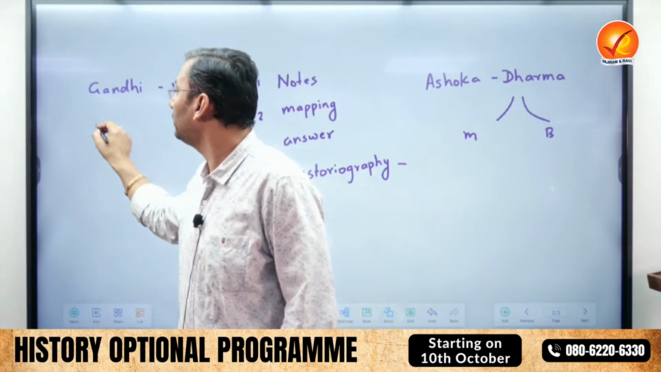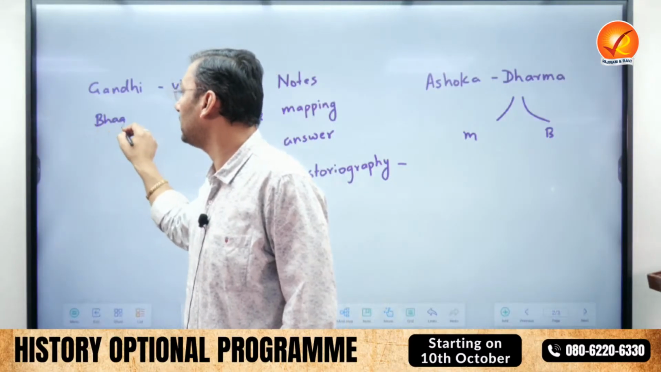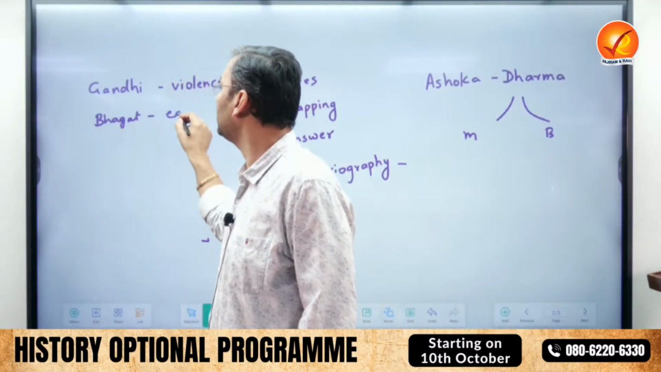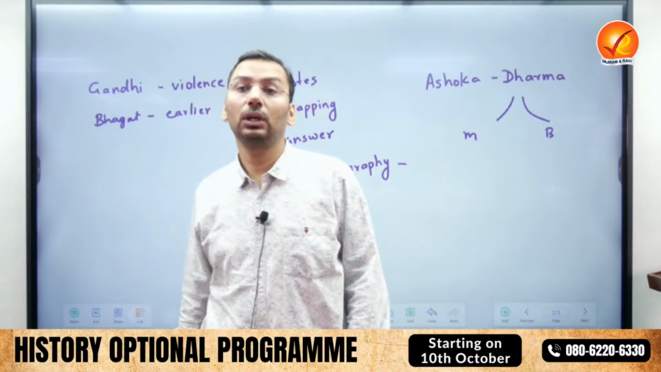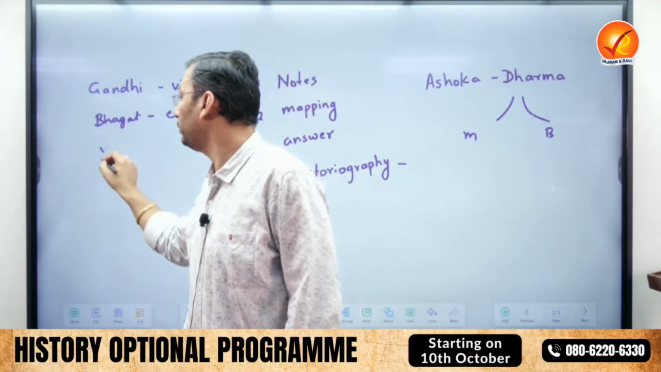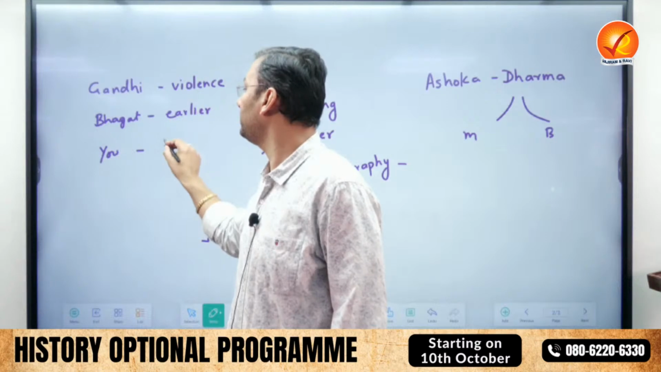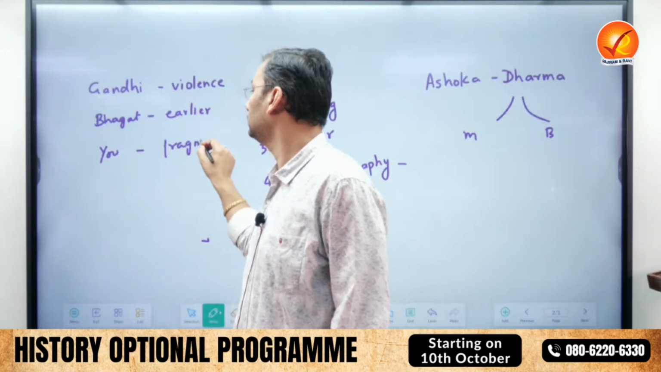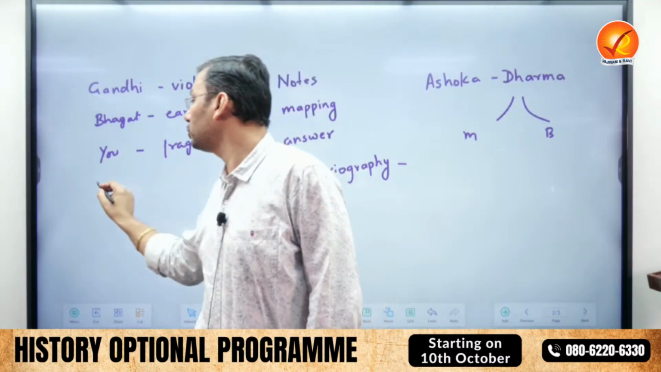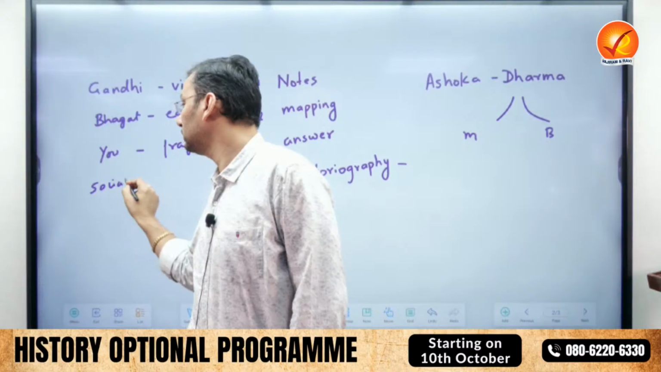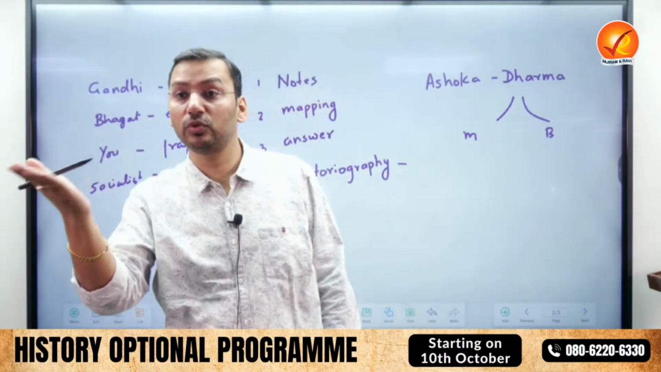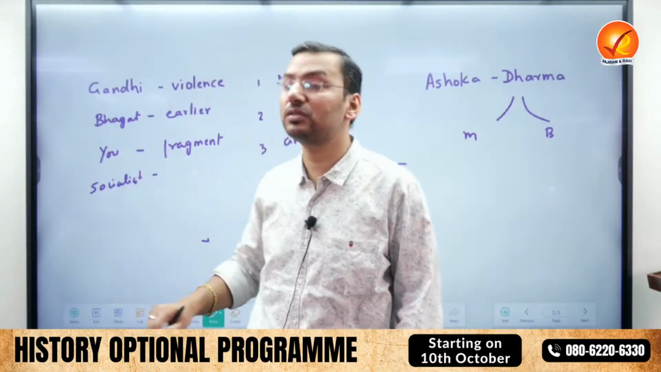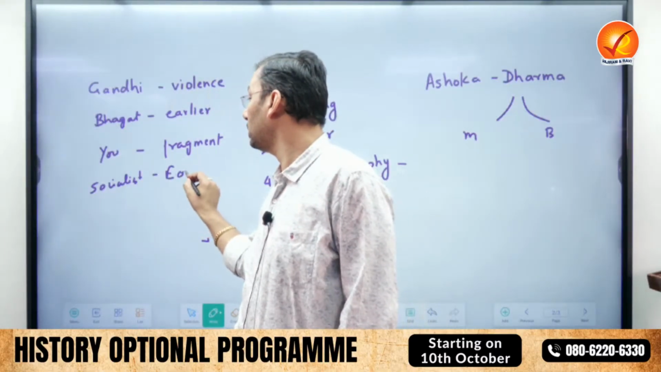According to followers of Bhagat Singh, we would have achieved independence earlier. According to the view you gave, we would have been fragmented. According to socialists, our independence would have been much more egalitarian, with zamindari reforms and all of that. We would have got economic justice also.